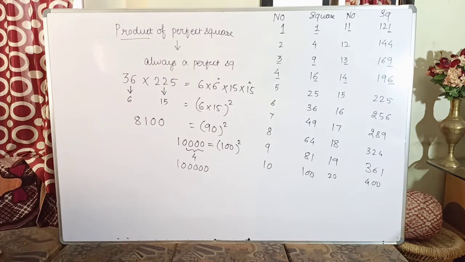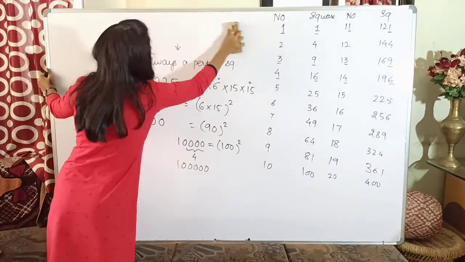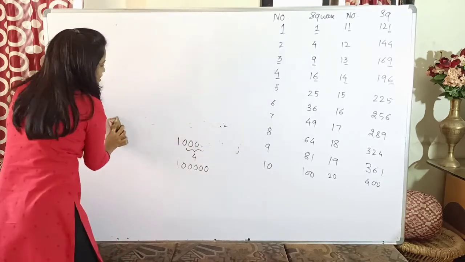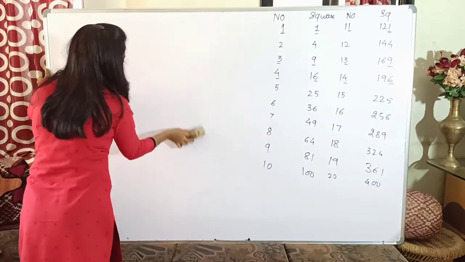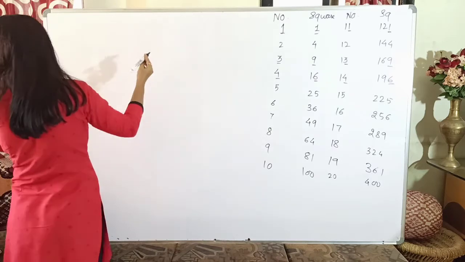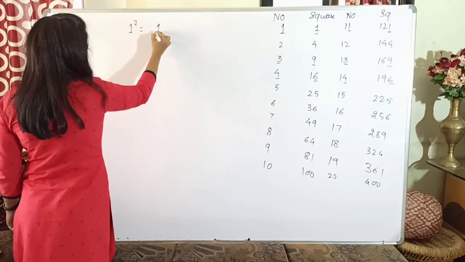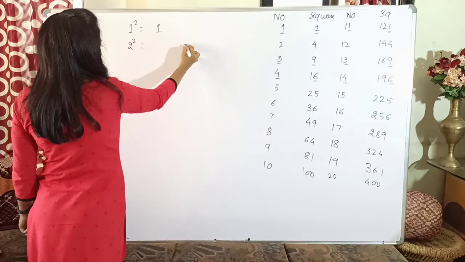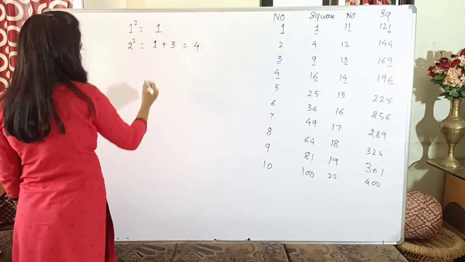The next one is any square number can be represented as the sum of odd numbers. Now first I will explain it with an example. Square of 1, what is it? 1. Square of 2, it is 4, which could be written as 1 plus 3.